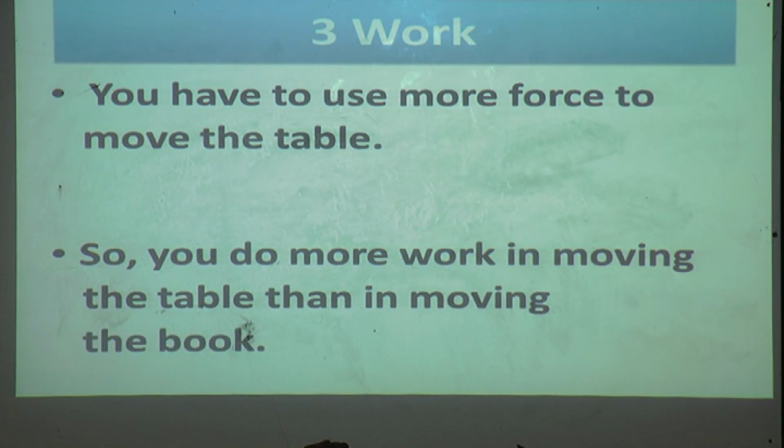Once again I will read. If you want to move a heavy object, you have to apply more force. So you do more work in moving the table than in moving the books. If the object is light, you have to do less work.